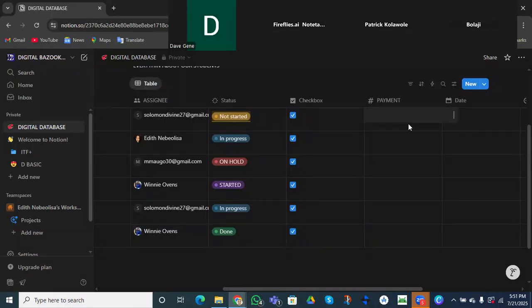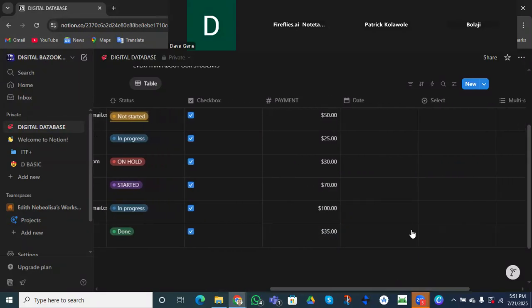Payment. I want to say she paid only $50, right? She paid $50 and this one paid $25, right? She paid $30, so they still have some balance with me, right? And this might be $70 and she just paid $100. I'm giving you examples, right? So you can see we can actually do a lot of things with our Notion. Do you understand? You see the way I'm starting.